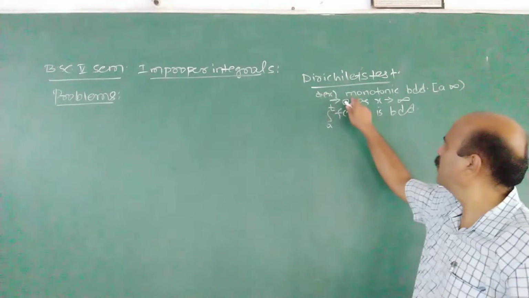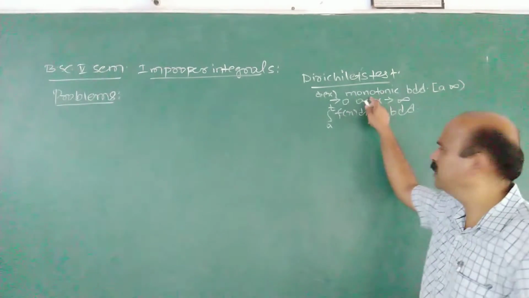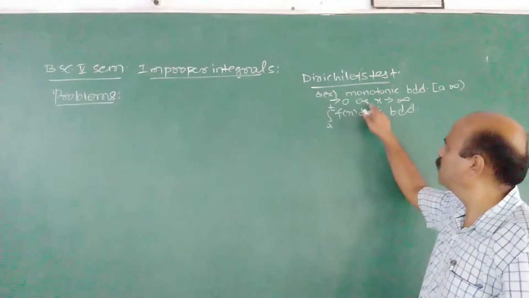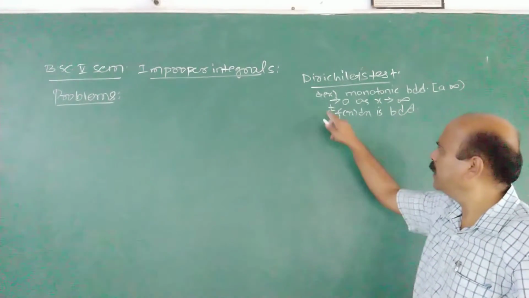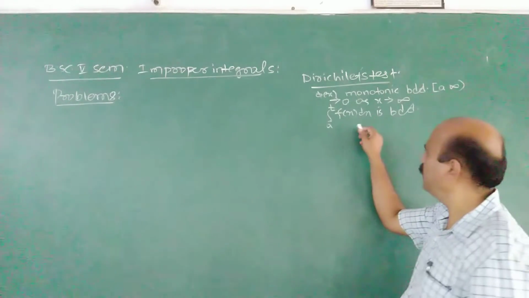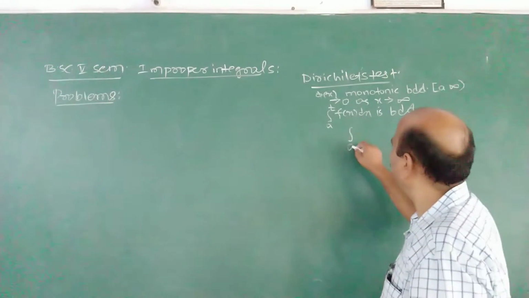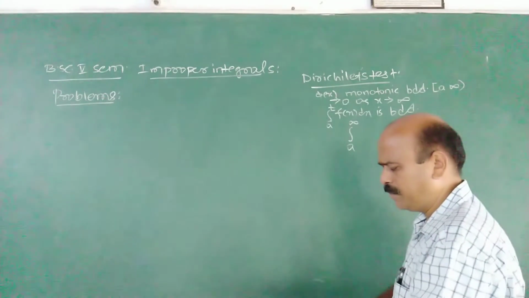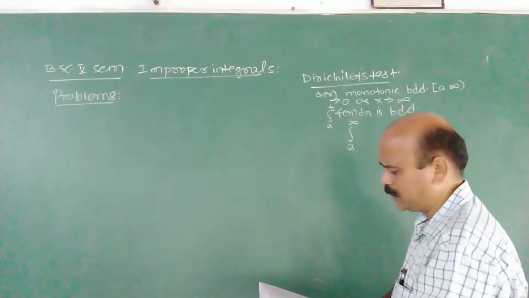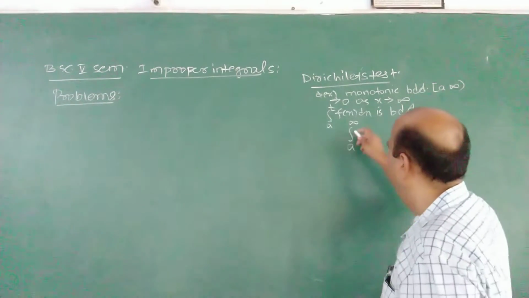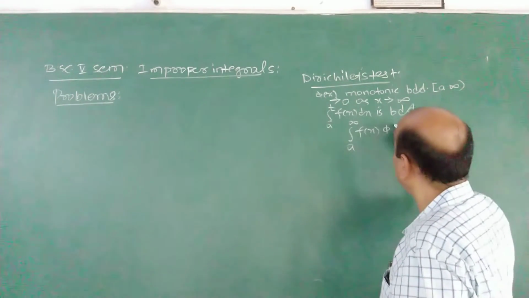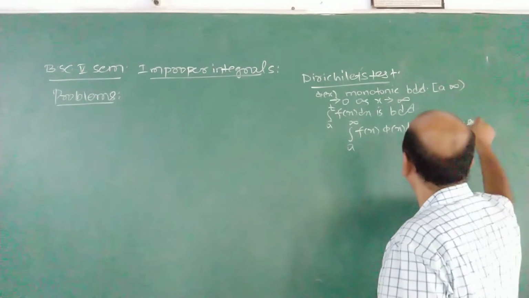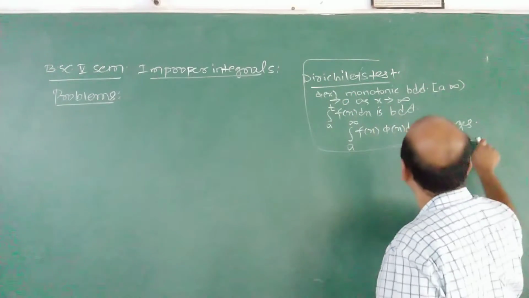Phi x must be monotonic, either increasing or decreasing, bounded in a to infinity, tends to 0 as x tends to infinity. Integral a to t f x dx is bounded, then integral a to infinity f x into phi x dx converges. This is Dirichlet's test or theorem.